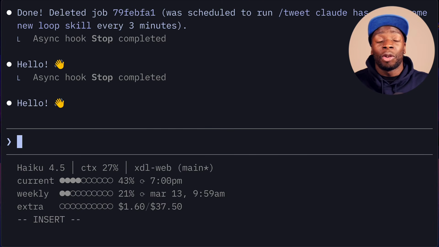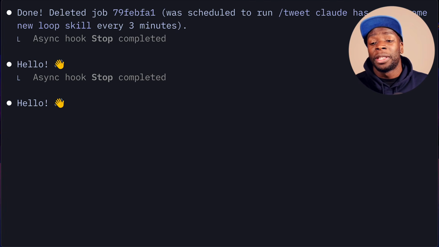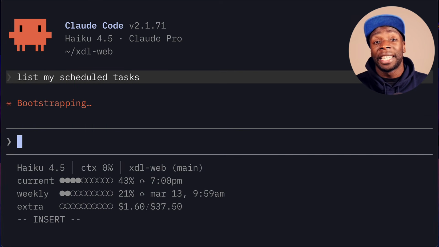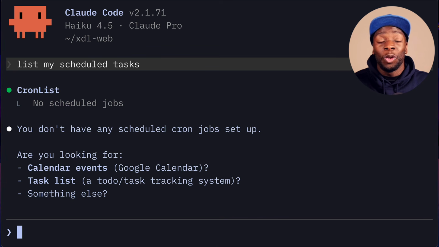The second issue is that cron tasks are stored in session memory and are not written to disk. So if I close this Claude Code session, I'm going to clear my terminal and create a new one. Then if I ask it to list my scheduled tasks, you'll see that nothing has been scheduled, even though I scheduled 2 tasks in the previous session.